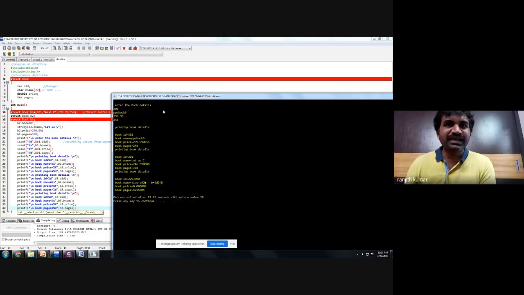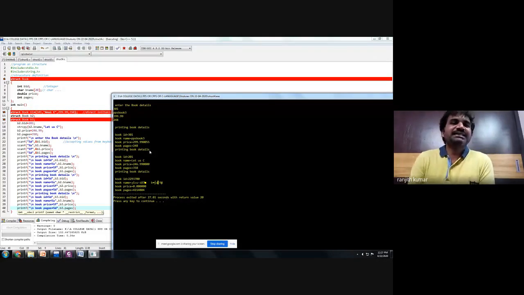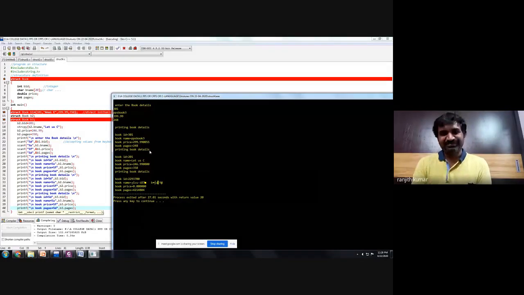So if you observe here, the first book is initialized directly. The second book you have initialized randomly using the assignment operator. And the third book you have done at runtime. So the fourth program is nothing but a combination of the first 3 programs. All the first 3 programs I have written in one. So if you are comfortable, you do it in one. If you are not comfortable, you do it separately.